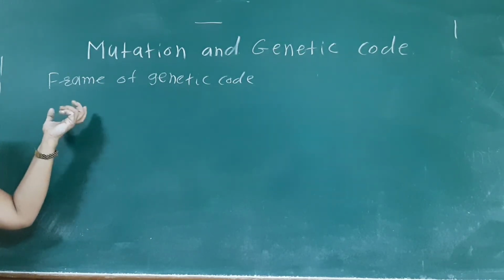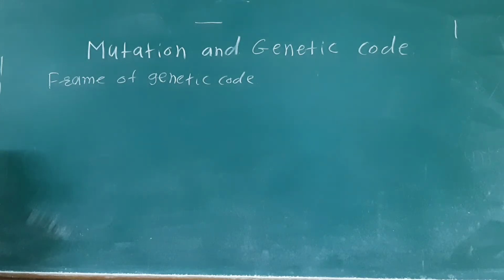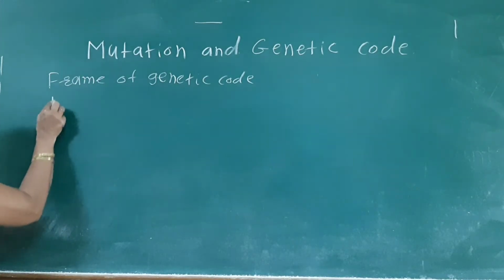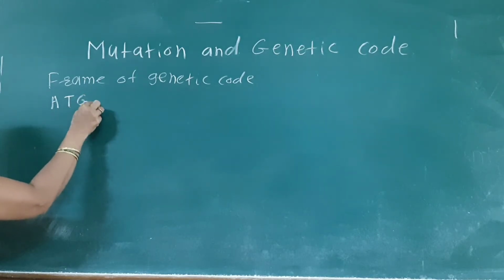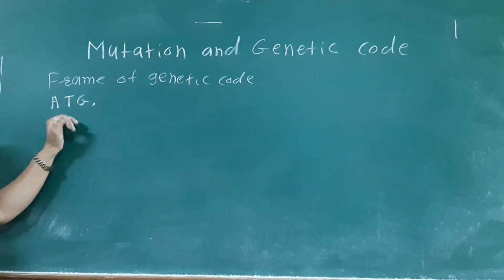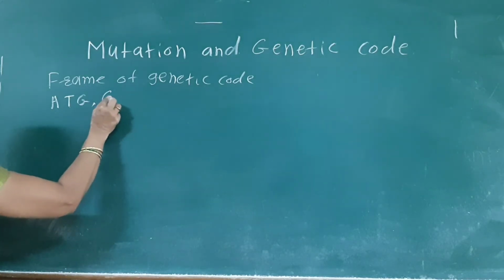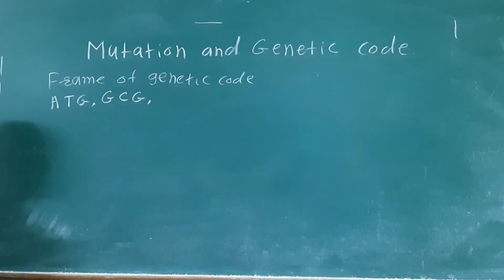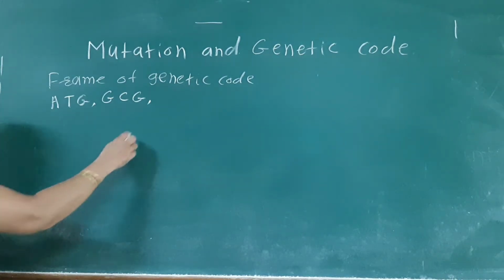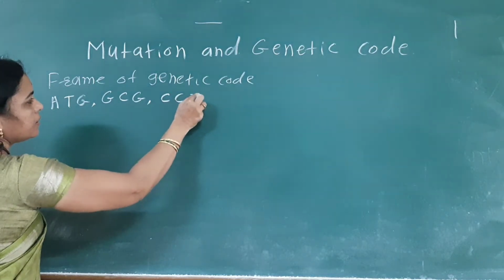First see here the example: there are nitrogen bases, ATG, that is one codon, then another codon, GCG, then the next codon, CCT.